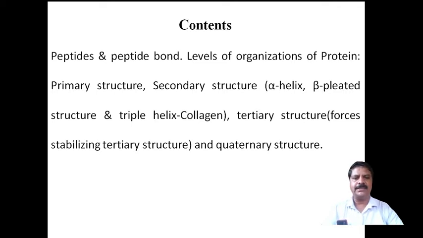Then the tertiary structure, in which the forces stabilizing the tertiary structure of proteins. And lastly I will discuss the quaternary structure of proteins. These I have to discuss one by one in this session.